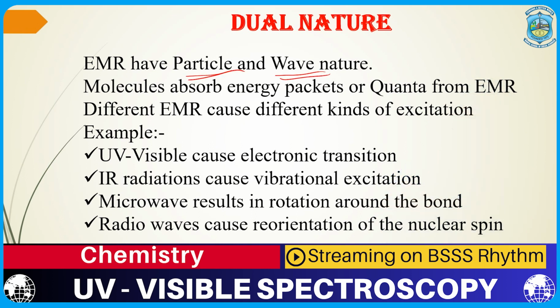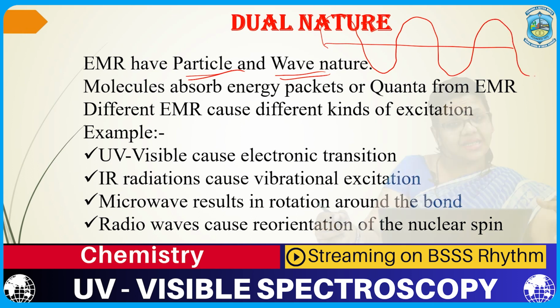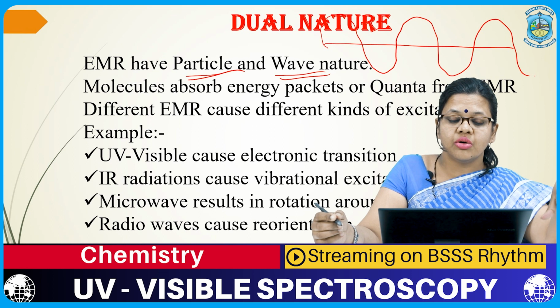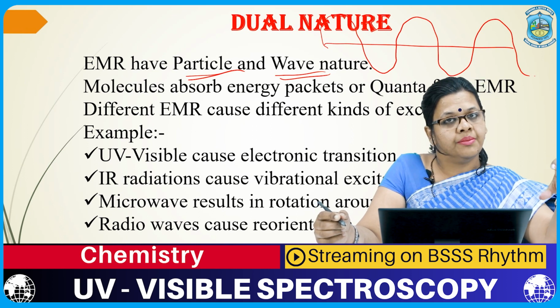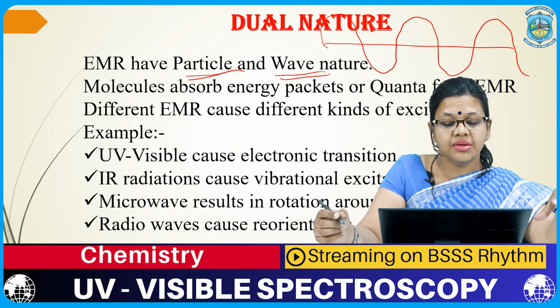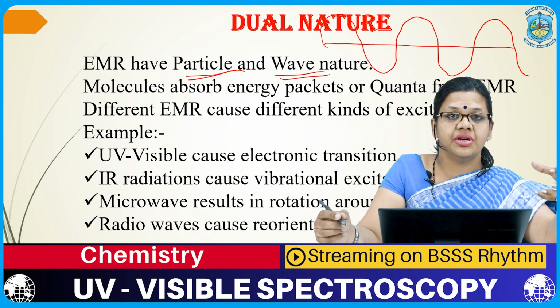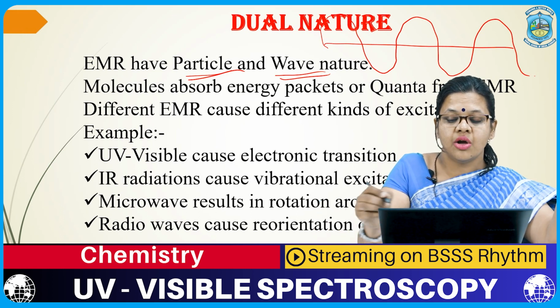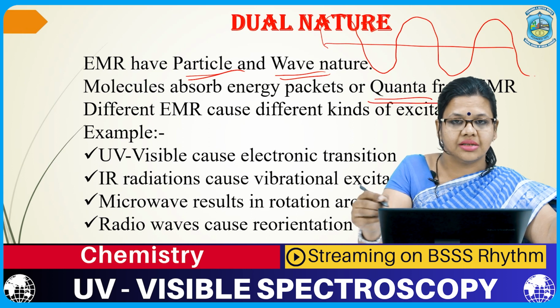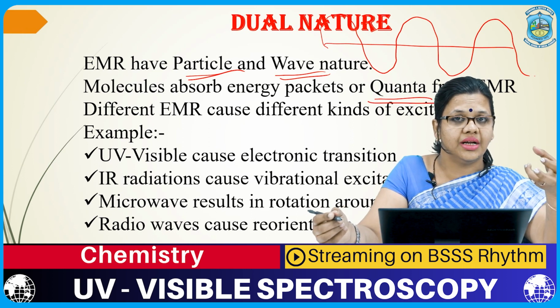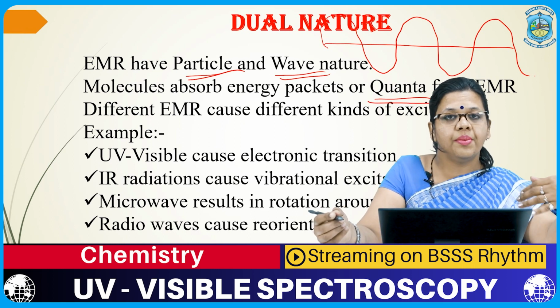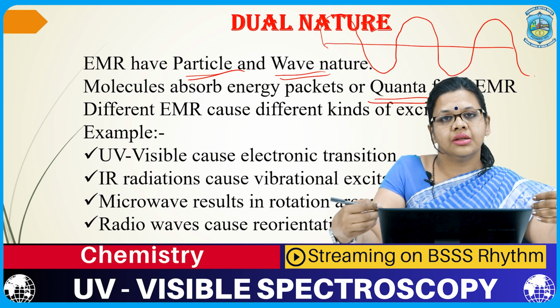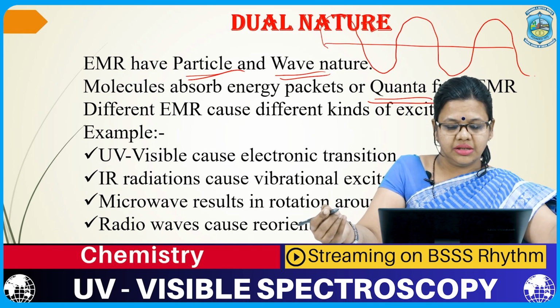They move like waves. Whenever we show light radiation, we show the movement in terms of waves. That is why they have the property of wavelength as well as frequency. They also have the particle nature, and how it can be confirmed? Because light radiation is made up of small packets, energy packets or quanta, and these are the particles which are absorbed by any molecule, due to which the excitation occurs.